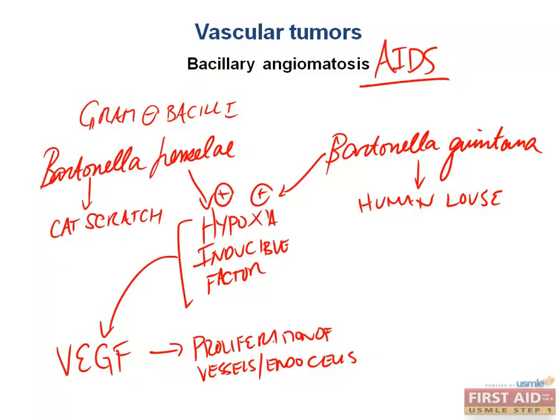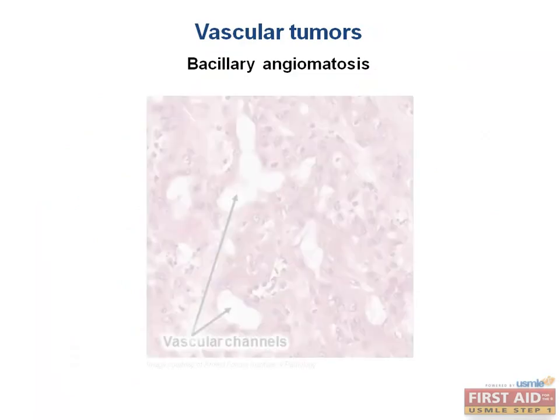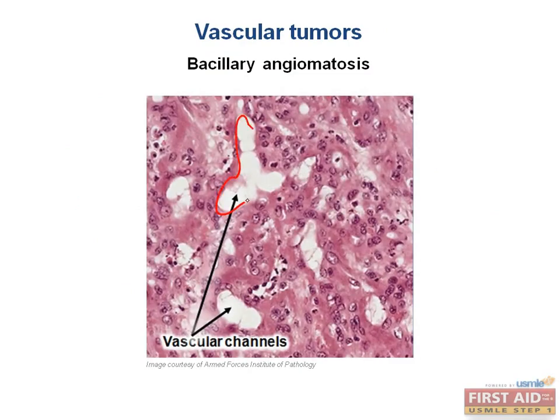Let's actually look at this. How hypoxia-inducible factor production is actually leading to these changes that we see in bacillary angiomatosis. So you can see here, it's also trying to form vascular channels with these kind of abnormal cells surrounding them. They have very highly dense nuclei. They're large basophilic cells. This image shows how this is trying to resemble vascular channels, but the endothelial cells are all messed up. They have prominent nuclear atypia and mitoses because they're being stimulated to grow and divide constantly.